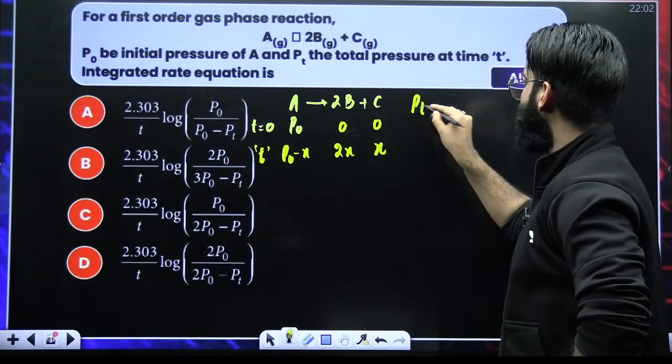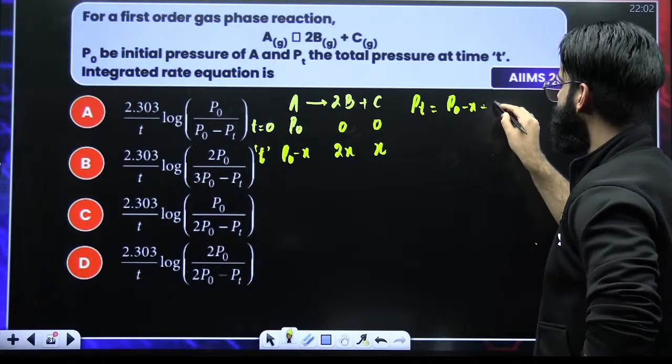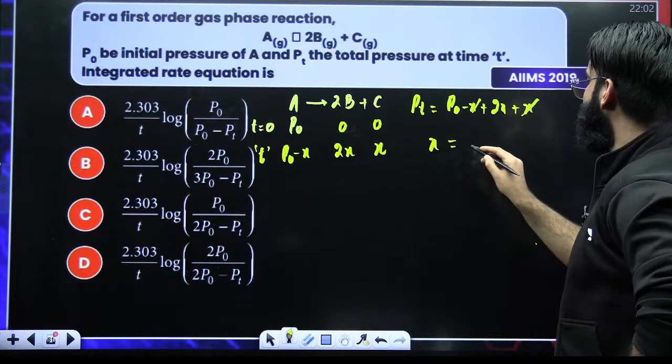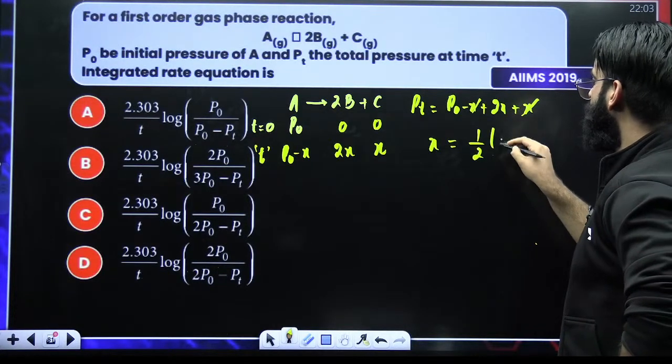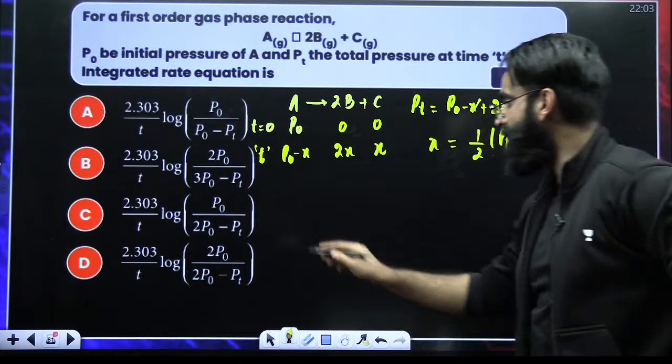So, total pressure at time t would be this plus this plus this. So, it is going to be P naught minus X plus 2X plus X. So, X got cancelled out, and I would say the X value is nothing but 1 by 2 times PT minus P naught. Right? So, my dear students, now it's done almost.